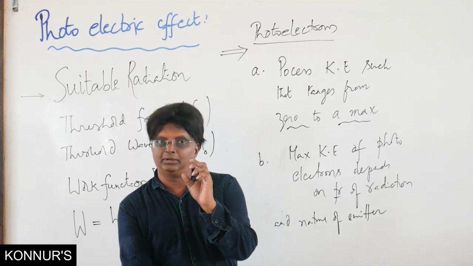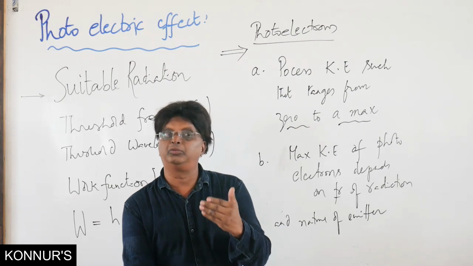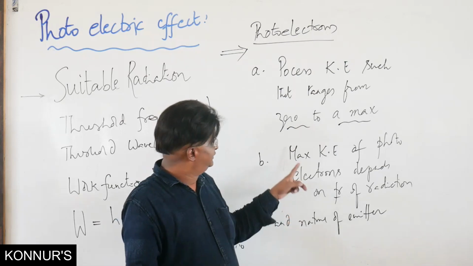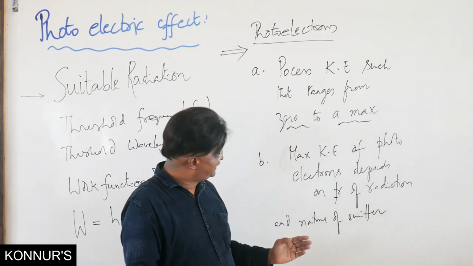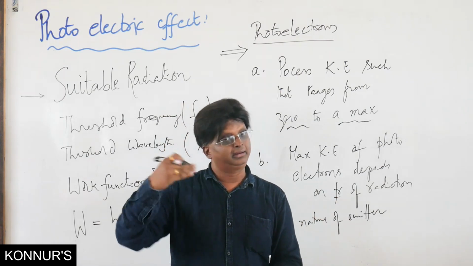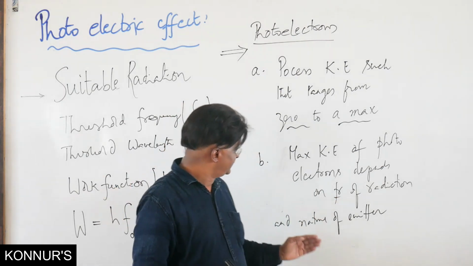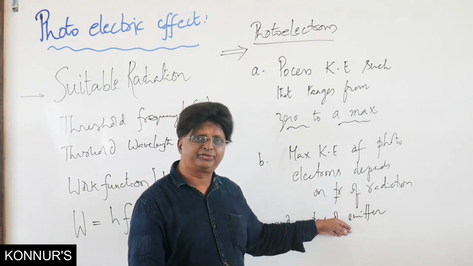So these are some critical things about English when we read the question. If it is maximum kinetic energy of photoelectrons alone, then definitely both frequency of radiation, of course that frequency greater than threshold frequency, and also nature of emitter. Why all these things?